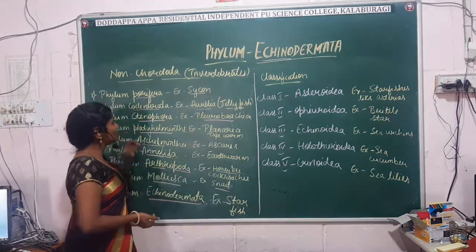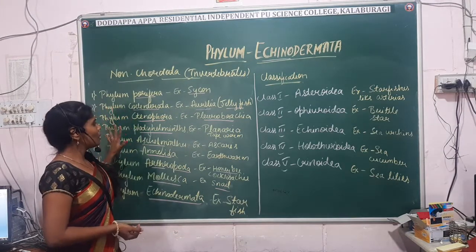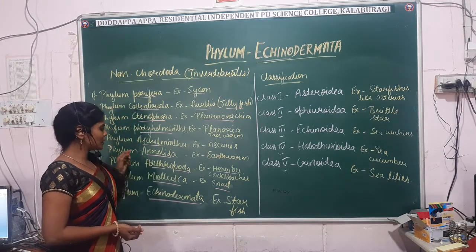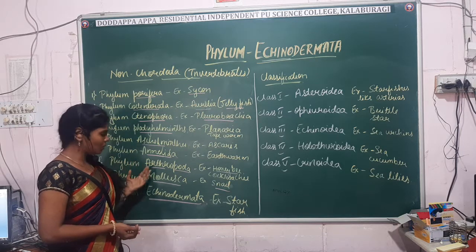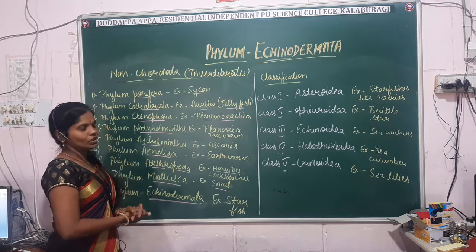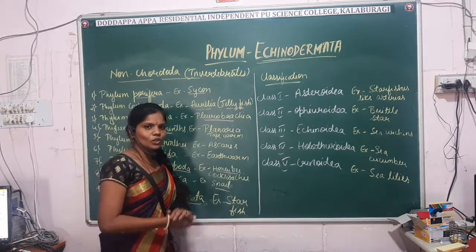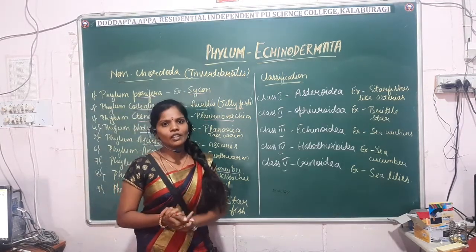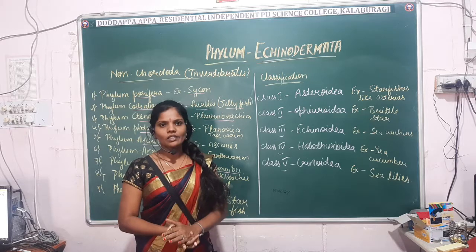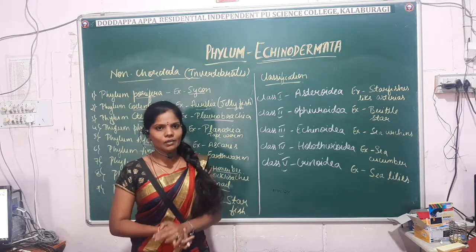So Porifera, Coelenterata, Ctenophora, Platyhelminthes, Aschelminthes, Annelida, Arthropoda, Mollusca, and Echinodermata: these are the different phyla which we have studied in the non-chordates. Next class we'll move on to the chordata, its characteristic features, and the different classes which come under the chordata.